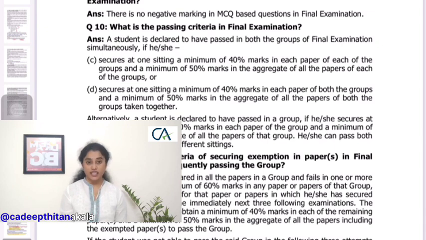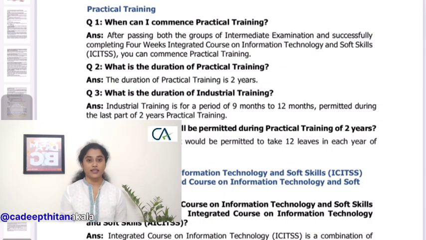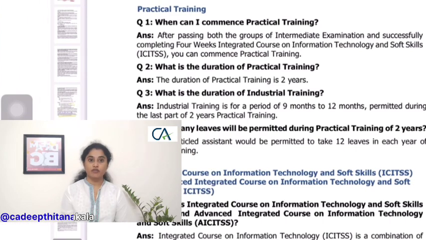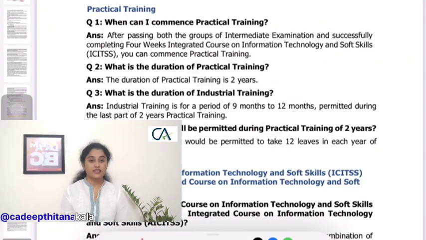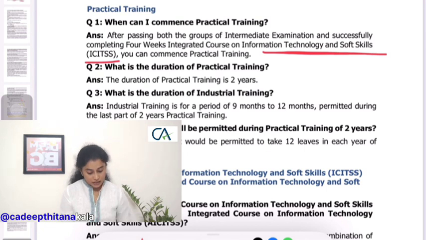Now let us see what are the new changes that are applicable in the practical training or the articleship. So when you can commence your articleship is that you should have cleared both groups of IPCC, and you should also have cleared the 4 weeks course that is conducted by ICAI in its ICAI Bhavan at the respective cities, which is the information technology and soft skills course.